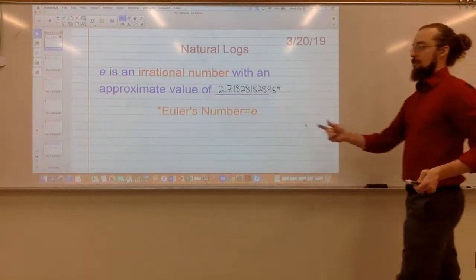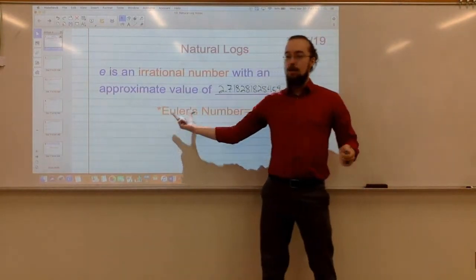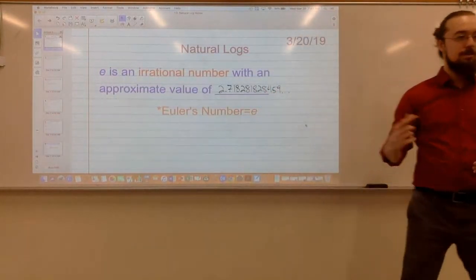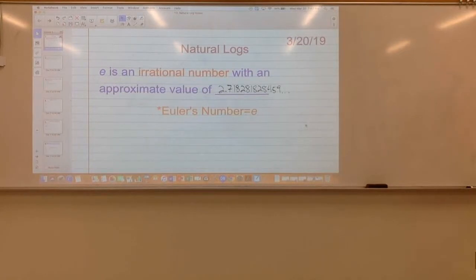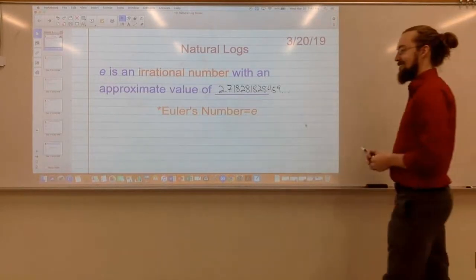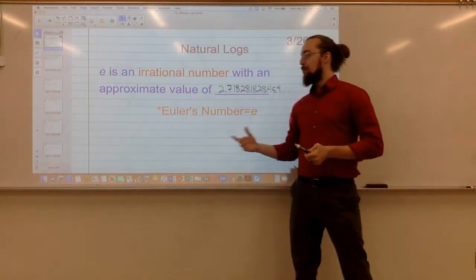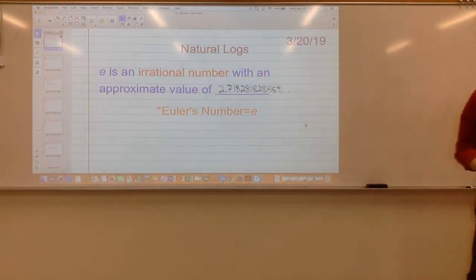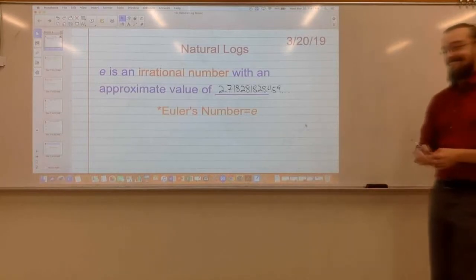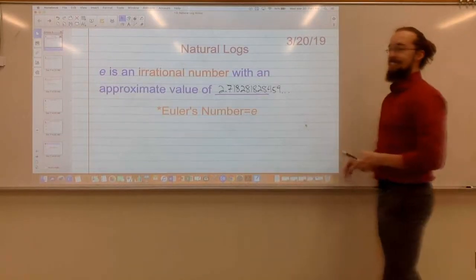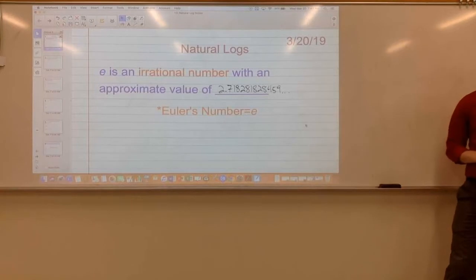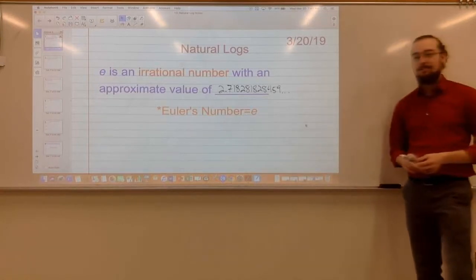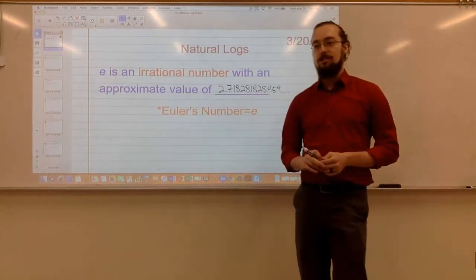This guy's name is pronounced Euler, not Euler. Euler is the one who discovered this. He was actually brilliant. That's his last name. His first name is Leonard. Leonard Euler.